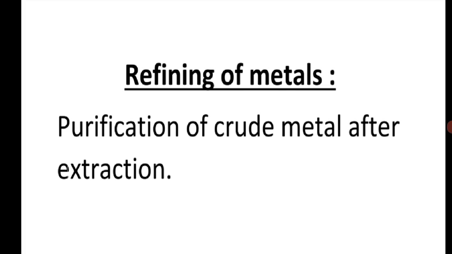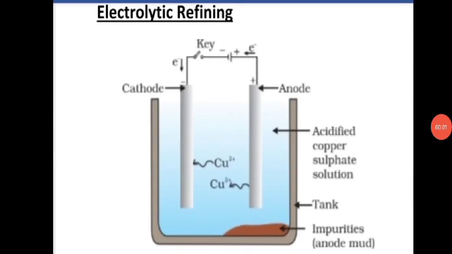So there are a number of methods for refining, but here we are studying electrolytic refining. Electrolytic refining is used for the purification of metals like copper, silver, gold, zinc, lead, etc. So now we are going to learn electrolytic refining of copper.